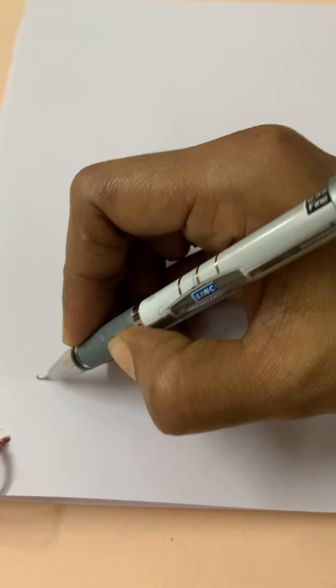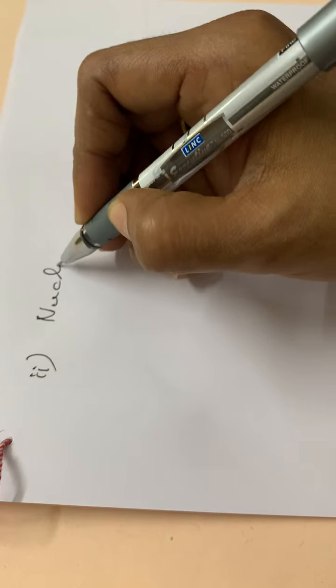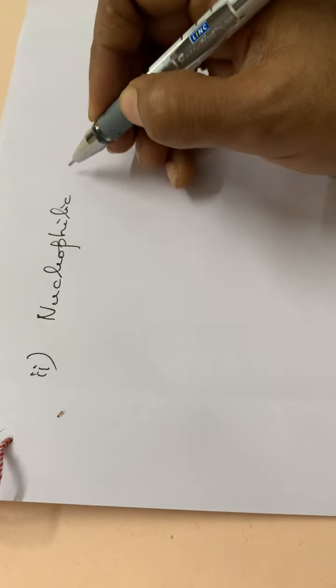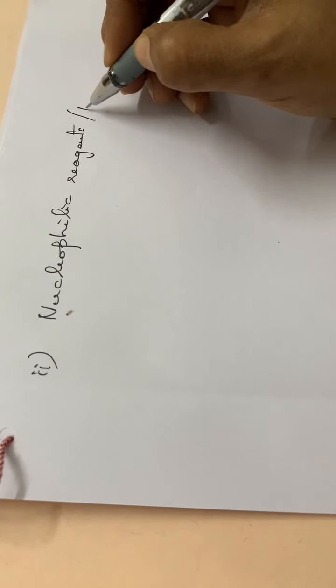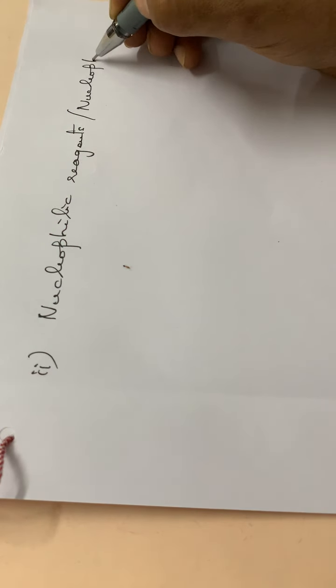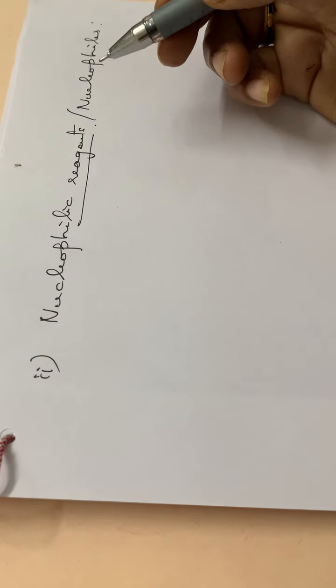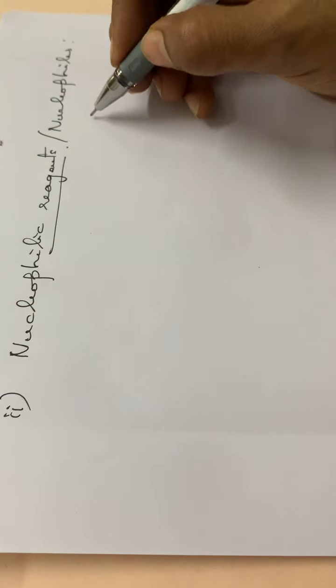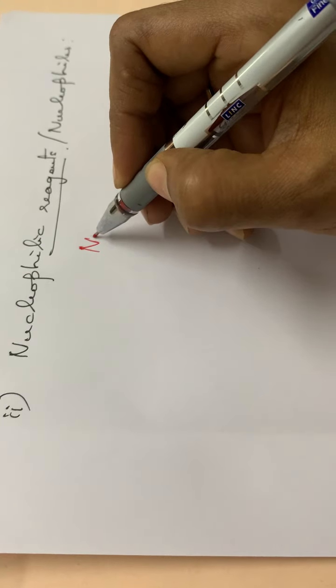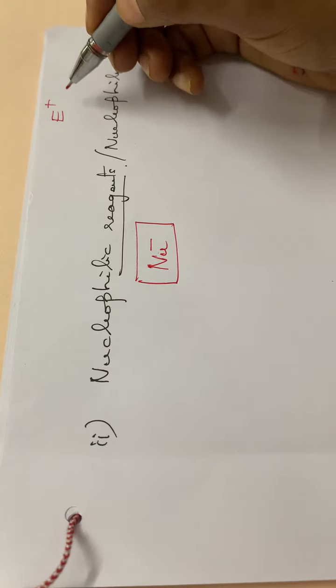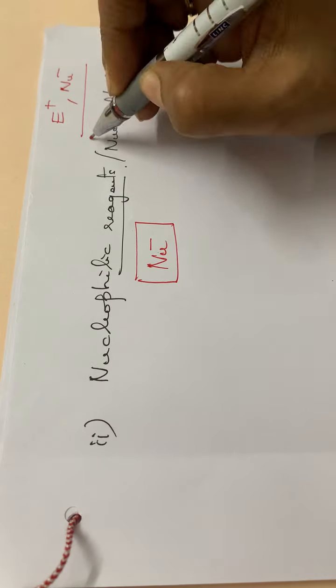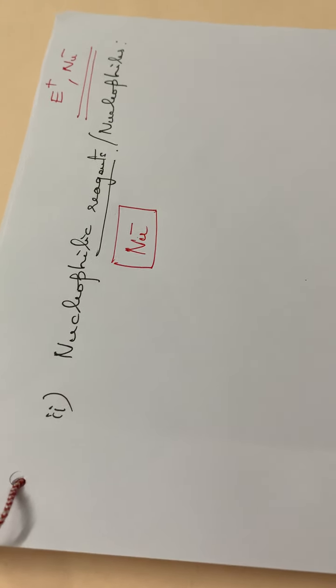Then the second category is the nucleophilic reagents, or nucleophiles. Nucleophiles are normally denoted by the term Nu minus. You have to keep this in mind: for an electrophile it is E plus, and for a nucleophile it is Nu minus. These two terms we should never forget. E plus, Nu minus.